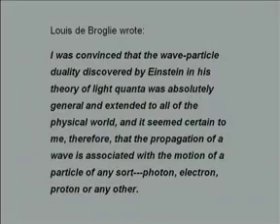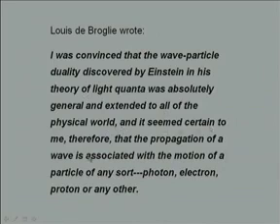Louis de Broglie, who also got the Nobel Prize for his contribution to wave particle duality, wrote that he was convinced that the wave particle duality discovered by Einstein in his theory of light quanta, that is his 1905 paper, was absolutely general and extended to all of the physical world.